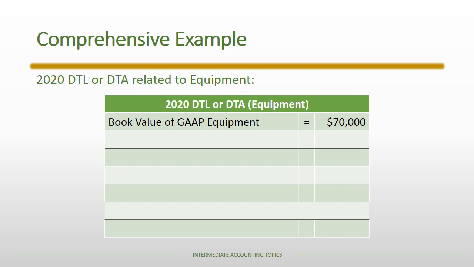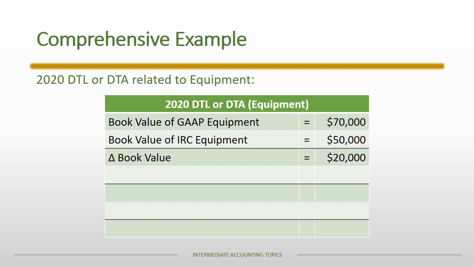So our next step then is to think about the DTL or DTA related to the equipment. So we start with the book value of the equipment under US GAAP. The original cost is $100,000. There's $30,000 of depreciation, and so the book value of the equipment is $70,000. The same piece of equipment under the Internal Revenue Code has a book value of $50,000. Again, same cost basis, but a different amount of depreciation under the Internal Revenue Code means that its book value is $50,000. So there is a difference of book value of $20,000.